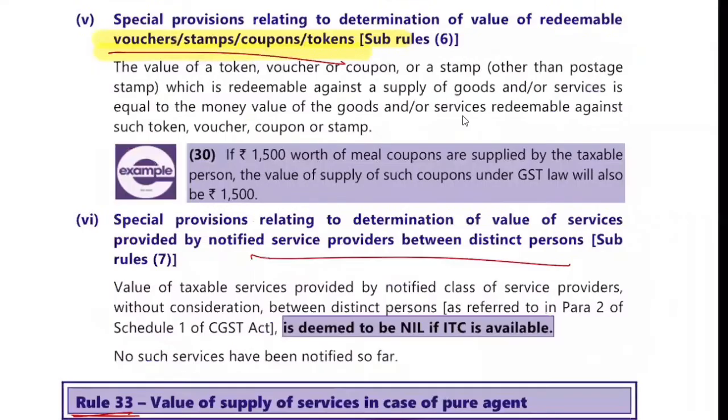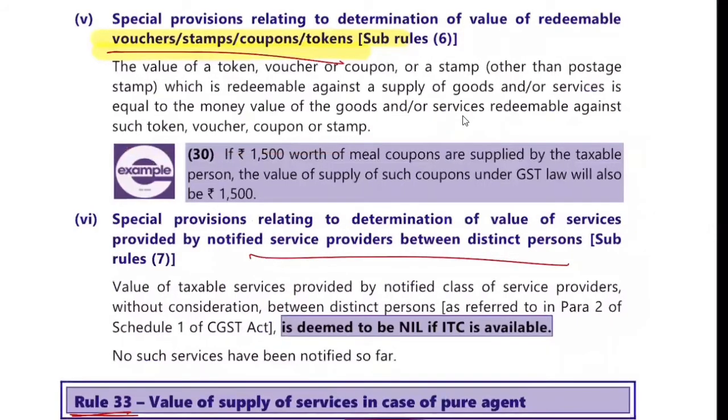Now see, if 1,500 worth of meal coupons are supplied by a taxable person, the value of supply of such coupons under GST law will also be 1,500. But they're saying 1,500 worth of meal. It might be possible that the vouchers are supplied at 1,200, 1,000, whatever. Worth of means it can be redeemed up to 1,500. So the value will be 1,500. Yes.